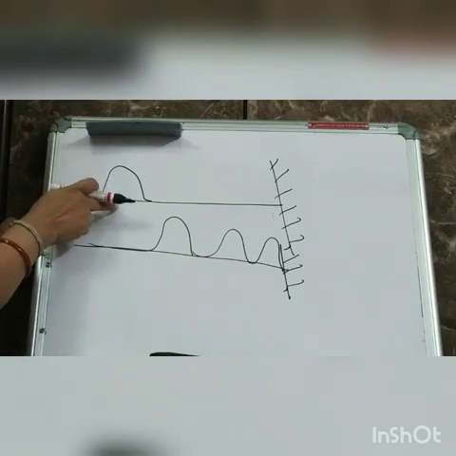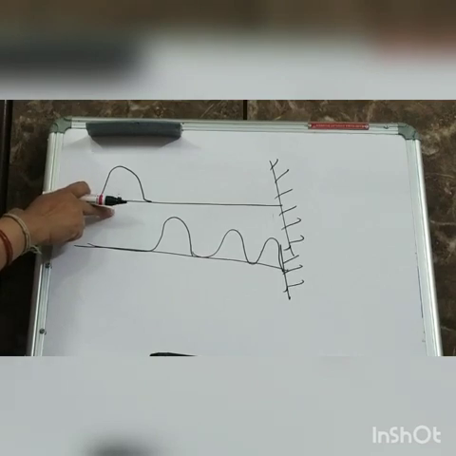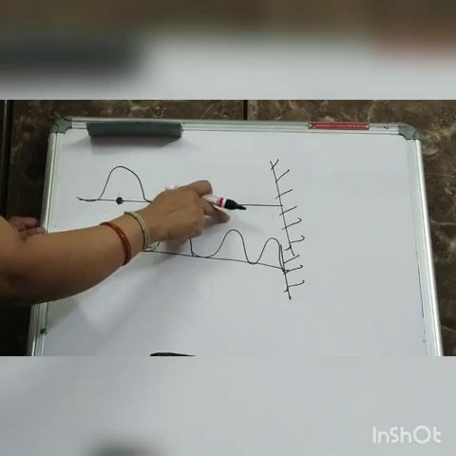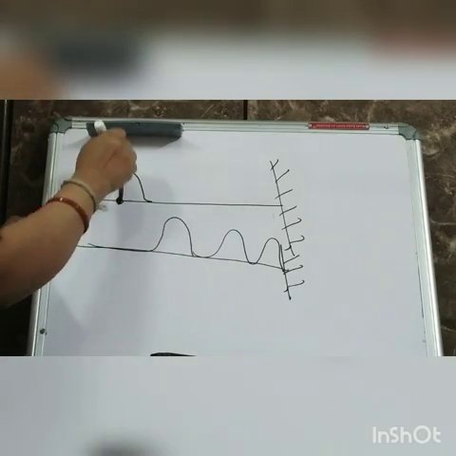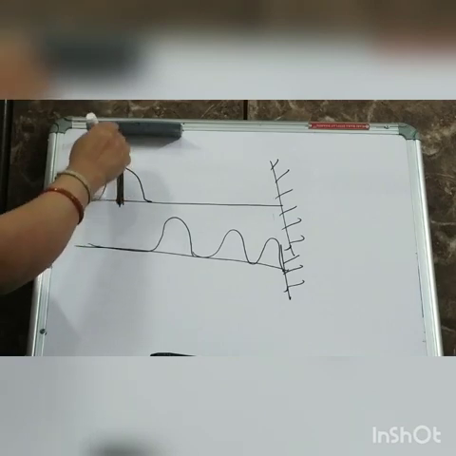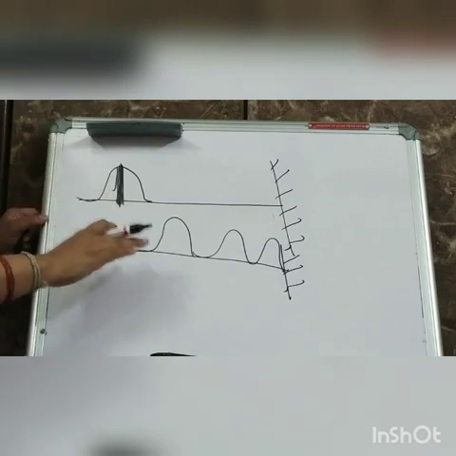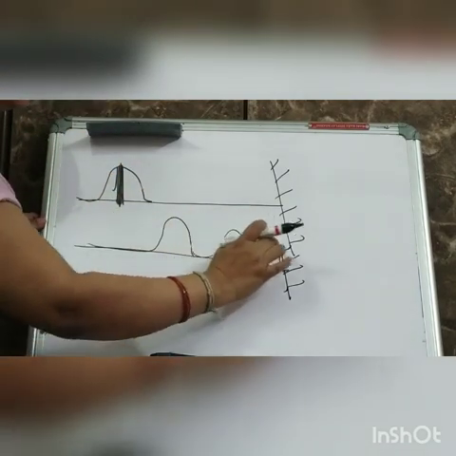Is this red dot traveling in the rope? No. So what does it mean? That means the particle is not traveling. The particle is only transferring the energy. The particle is moving like this, making to and fro motion. Only the disturbance is traveling. This hump, this disturbance, is traveling like this.